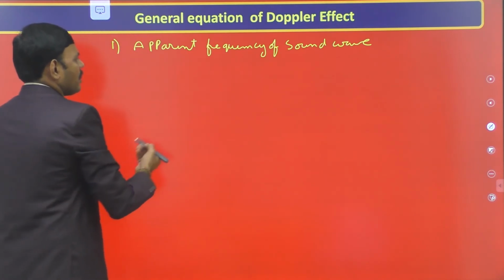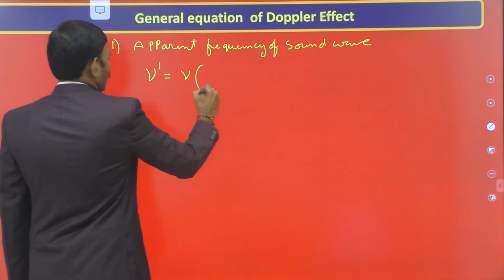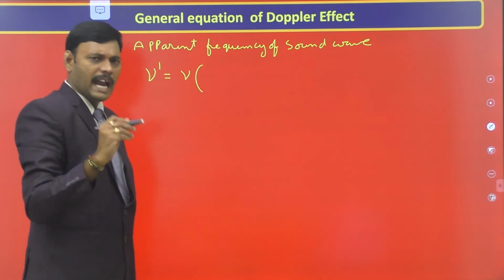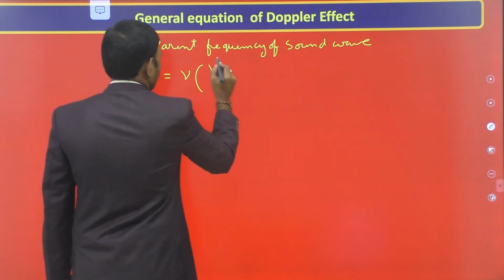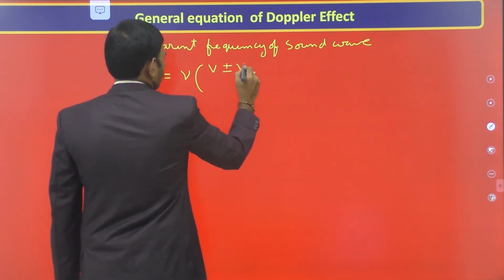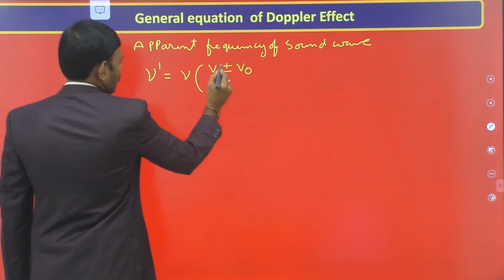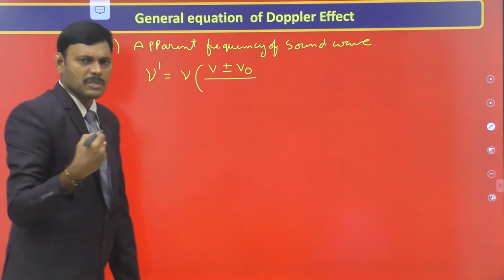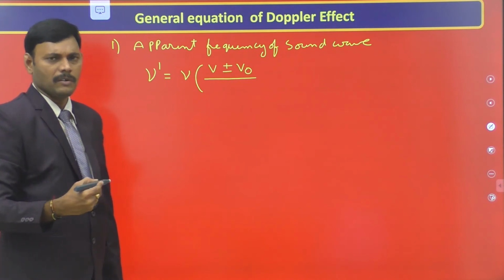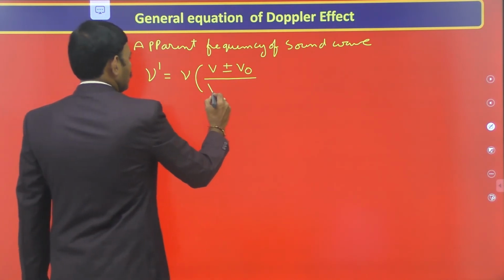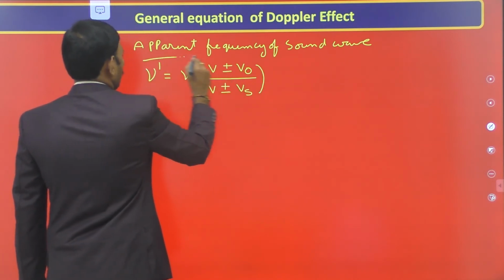Now regarding sound, the apparent frequency of a sound wave, a general formula is nu dash equals nu into V plus or minus V naught over V plus or minus Vs. The observer velocity V naught is either added or subtracted to the velocity of the sound V in the numerator, divided by the source velocity, which is either added or subtracted to the velocity of sound V in the denominator, depending upon the relative velocity condition. Keep it in mind. This is the general formula.